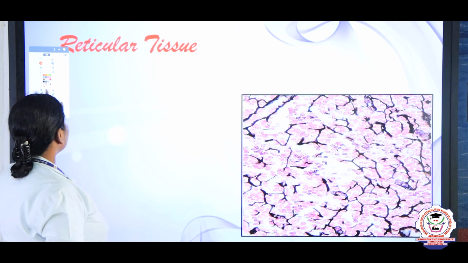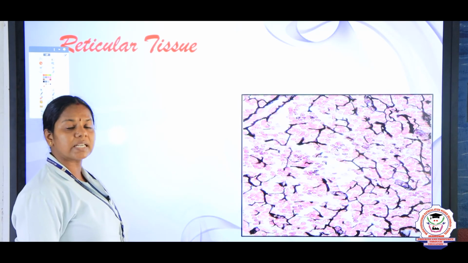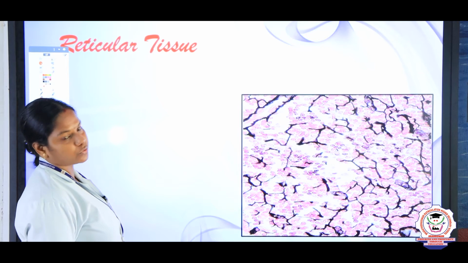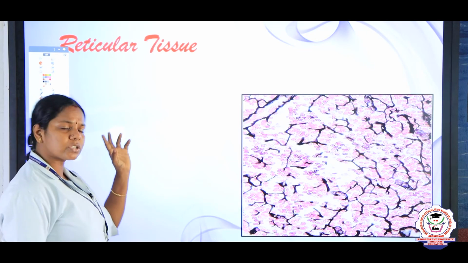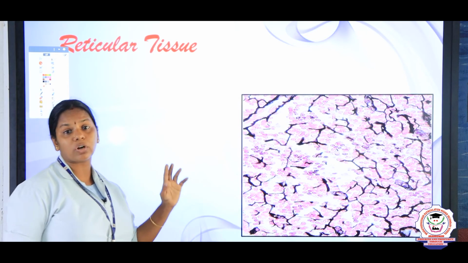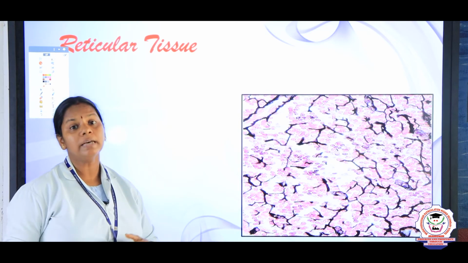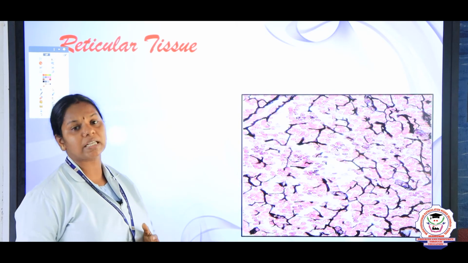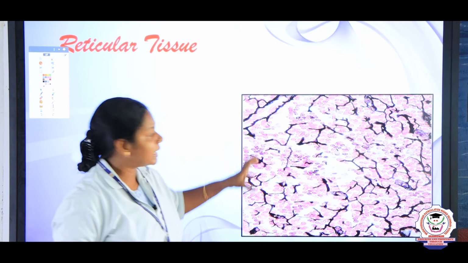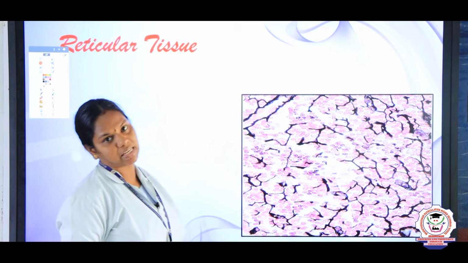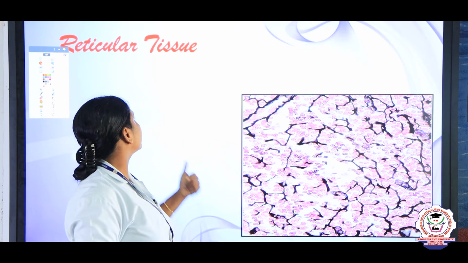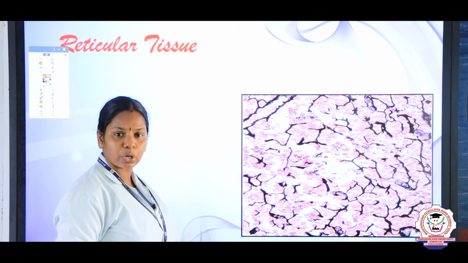And the next type of loose connective tissue is the reticular tissue, right? The reticular tissue is also same, children, as areolar and adipose. It also has collagen fibers, and also it has fibroblast cells. Where is this reticular tissue located?